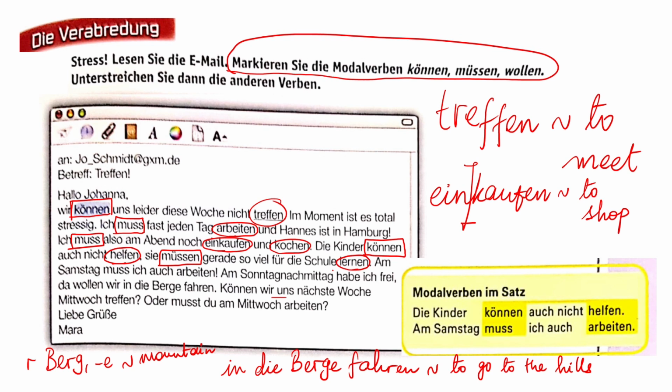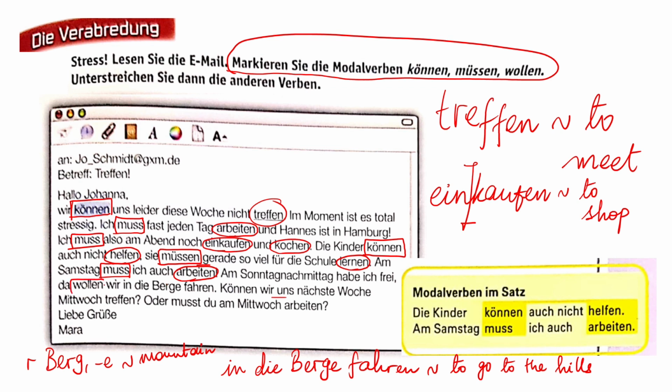Ja? Am Samstag muss ich auch arbeiten. Muss, noch einmal muss ist Modalverb und arbeiten ist Hauptverb. Am Sonntagnachmittag habe ich frei. Da wollen wir in die Berge fahren. Ja.